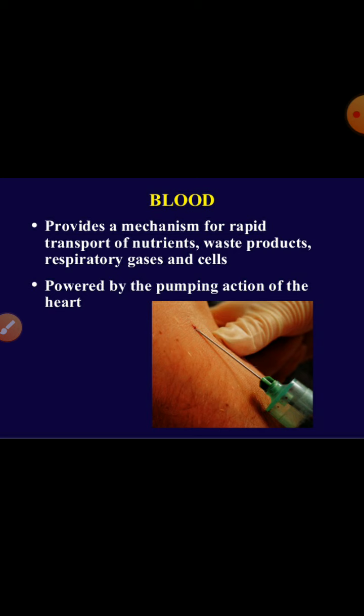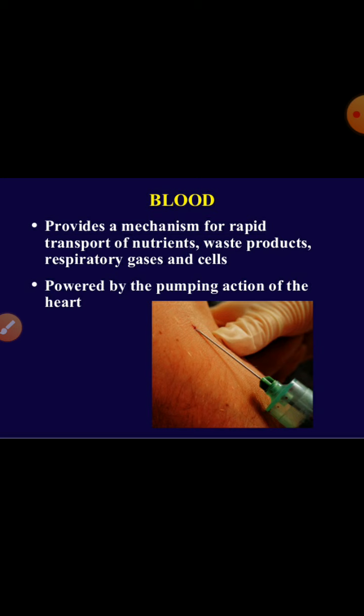So blood provides a mechanism for rapid transport of nutrients, waste products, respiratory gases and cells, and this is powered by the pumping action of the heart. If we discuss the physical characteristics of blood, blood is a red vascular connective tissue. It is an opaque, somewhat sticky and viscous fluid.